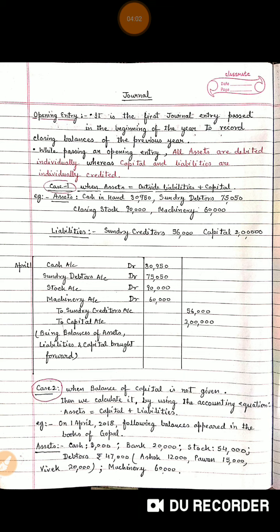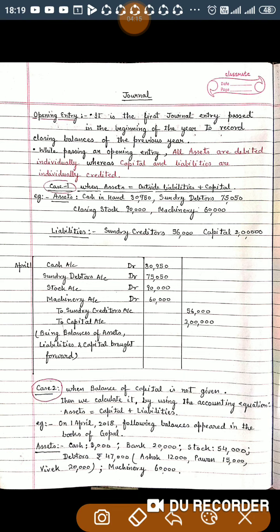Now credit liabilities. There are two, sundry creditors and capital, so they should be credited individually: to sundry creditors account 56,000 and to capital account 2 lakh. The narration is balances of assets and liabilities and capital brought forward.